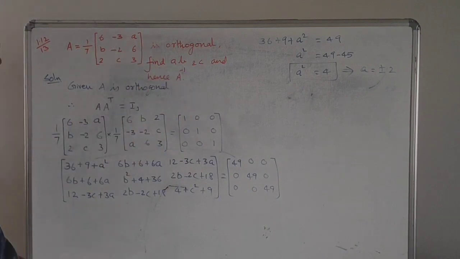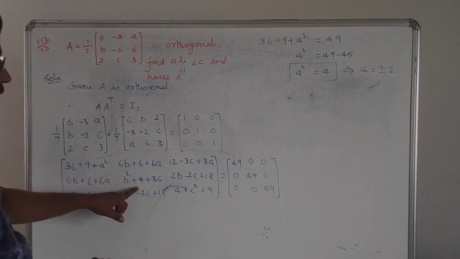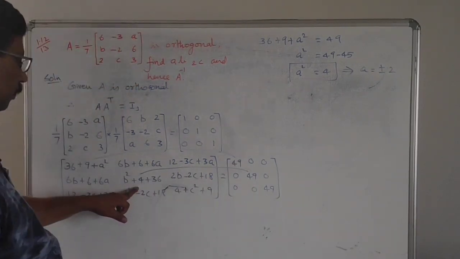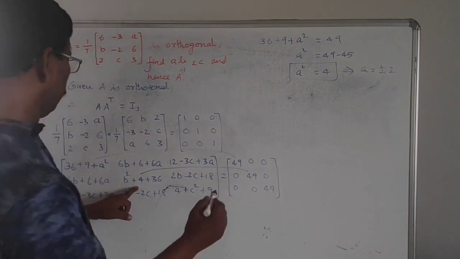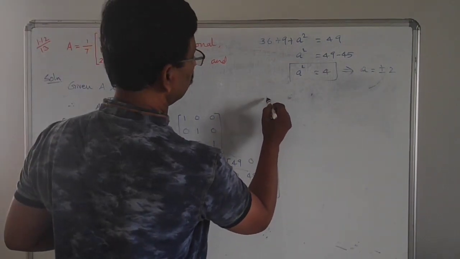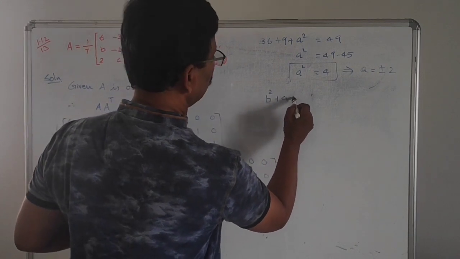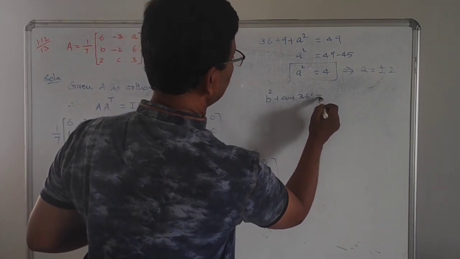Now let us try to find b, which we have here. Therefore you can equate this second element: b square plus 4 plus 36 is equal to 49.